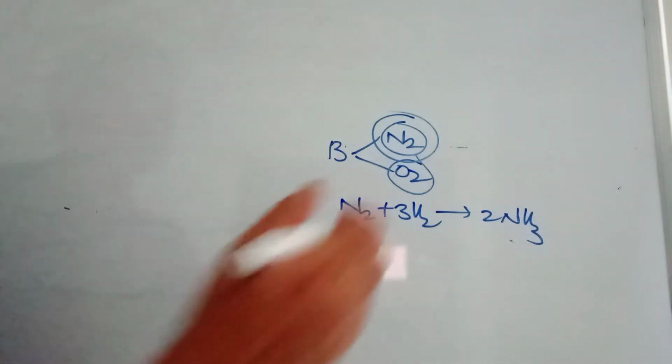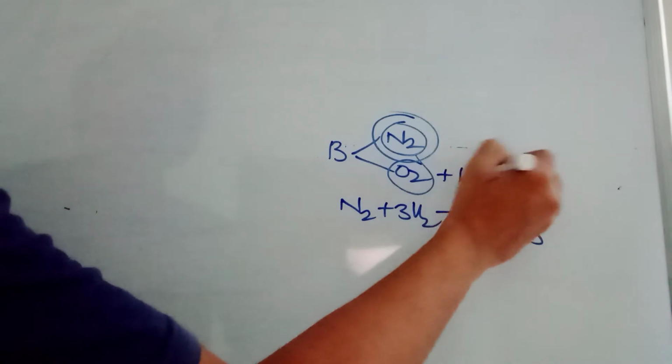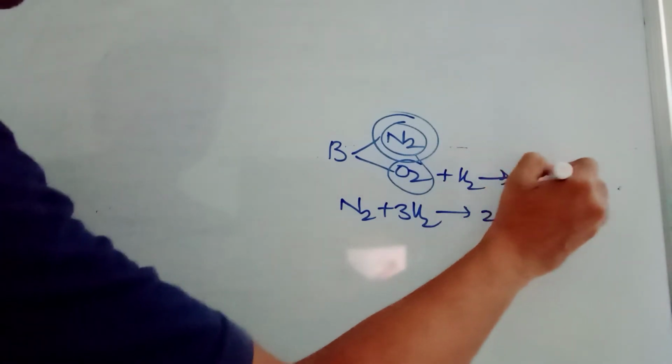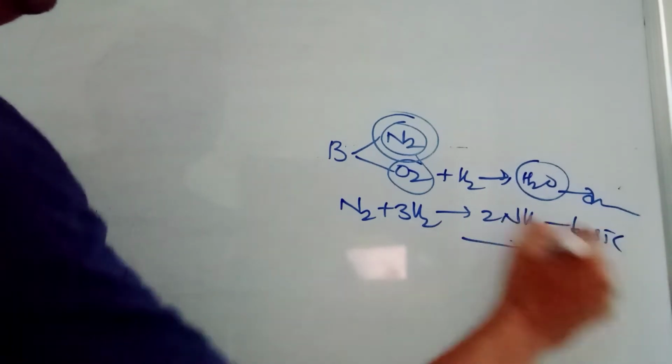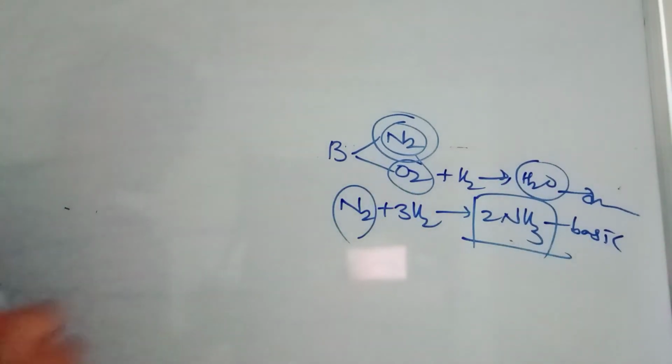Now you can ask, even hydrogen plus oxygen can also react. Generally it reacts, but we need some high temperature. But that product is amphoteric. This is basic in nature. So it is clear that he is talking about nitrogen. The question is, A should not be. So he has given 4 options. He is asking which A should not be.